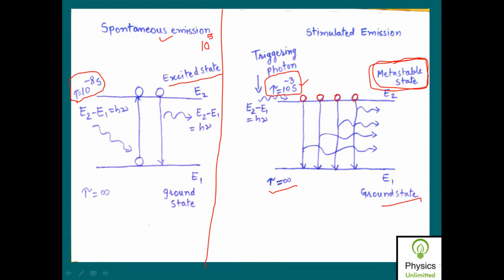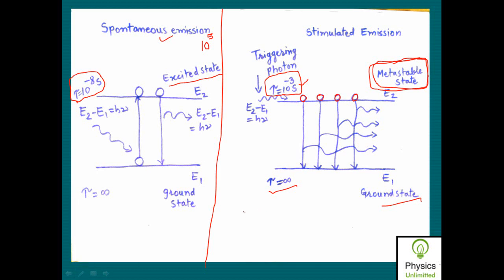Suppose earlier there are 4 atoms present in E1, and by any means we bring these 4 atoms from E1 to E2. What is now the number of atoms in E1? 0. And what is the number of atoms in E2? 4.